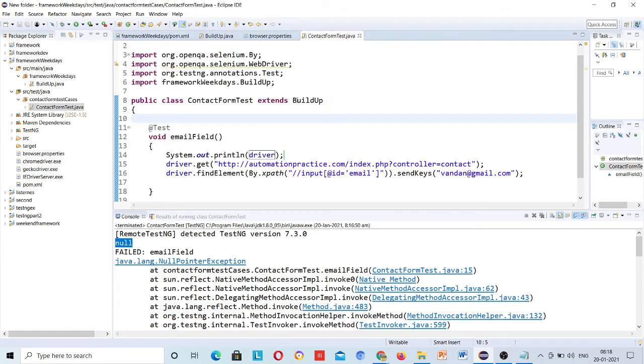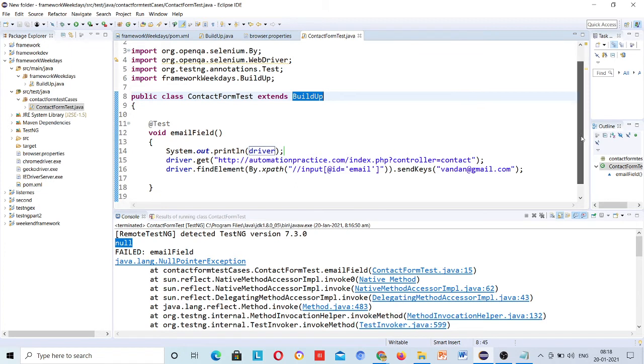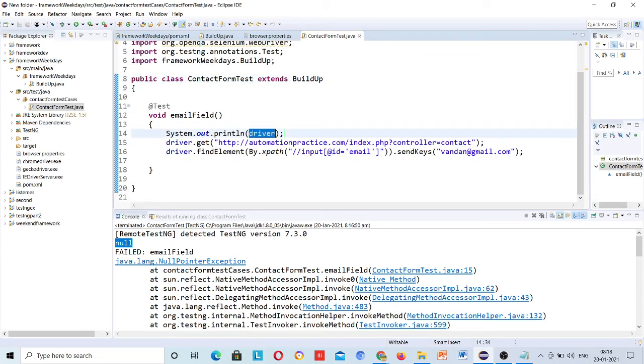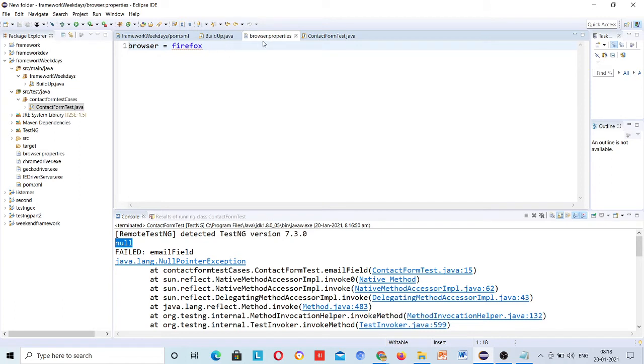So extending this one, all variables information will come here, but actually after extending, the driver which you have written locally, the value is not coming here, because this is present inside the properties file.